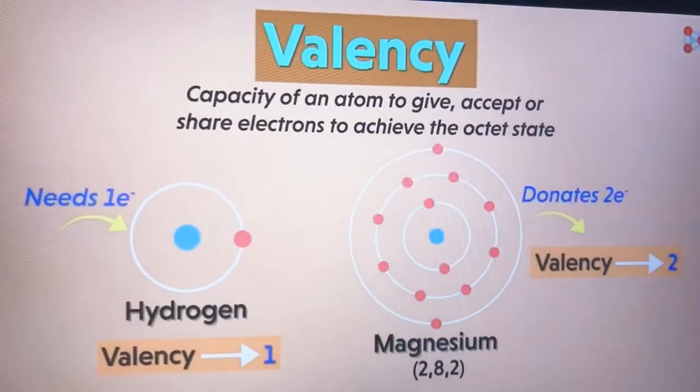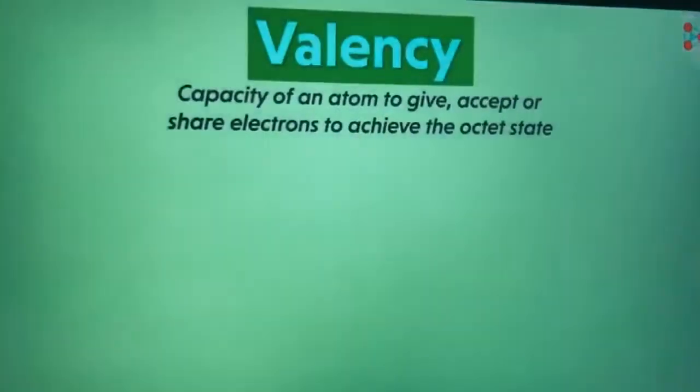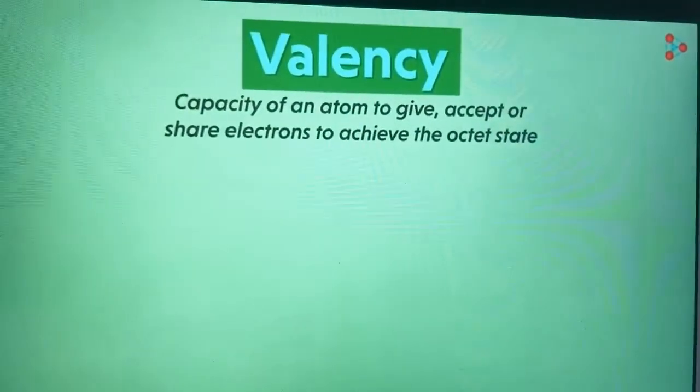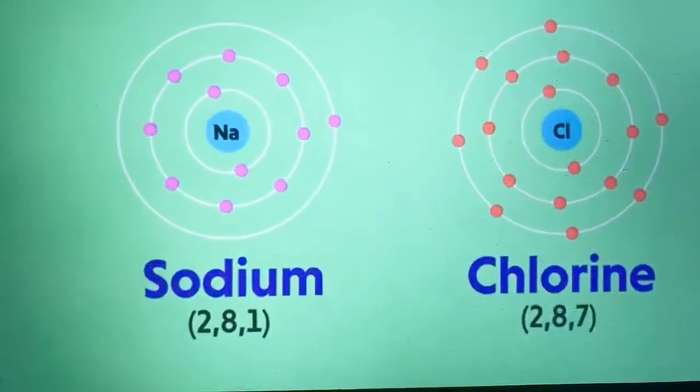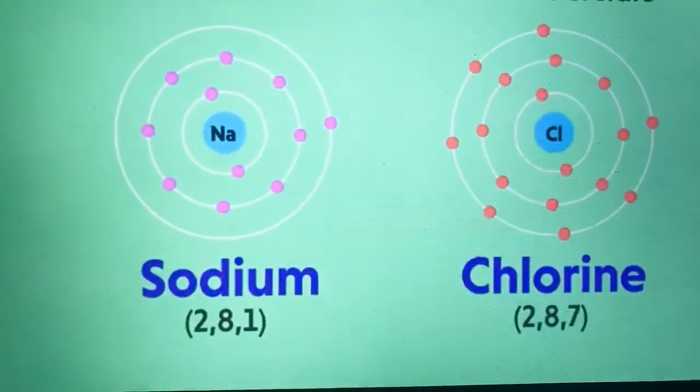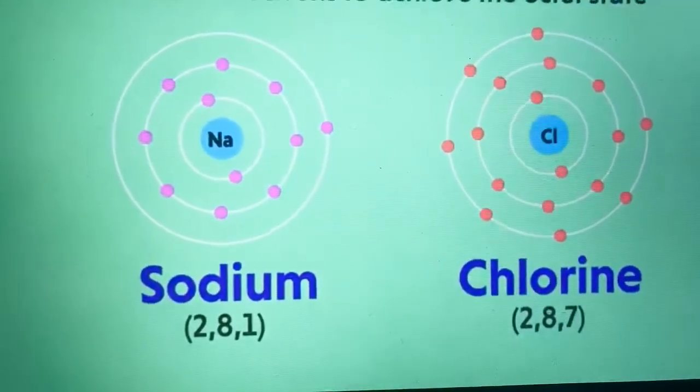Now, to understand the concept better, let's take an example of elements forming one compound. Maybe we can think of sodium chloride. So see students, sodium will give 1 electron from its outermost shell to chlorine to complete its octet.